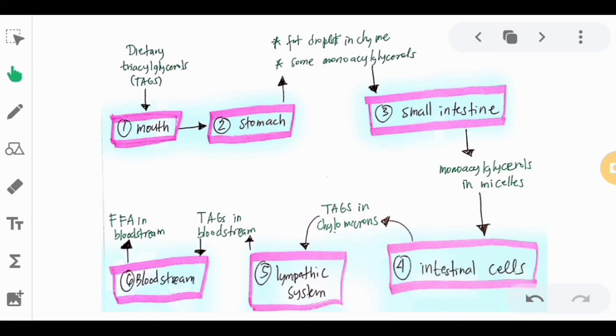Once inside the endoplasmic reticulum, it will be repackaged into triacylglycerides, with the help of the coating protein, chylomicrons. The triacylglycerols coated with chylomicrons will now enter the lymphatic system through the lacteals in the villi. Through the lymphatic system, it will pass into the bloodstream, and once in the bloodstream, it will be hydrolyzed using lipoprotein lipases, and you will now have the free fatty acids in the bloodstream. So that is all for lipid digestion and absorption.